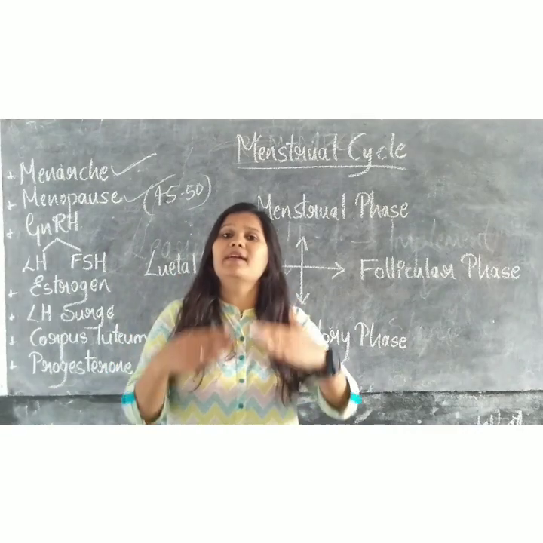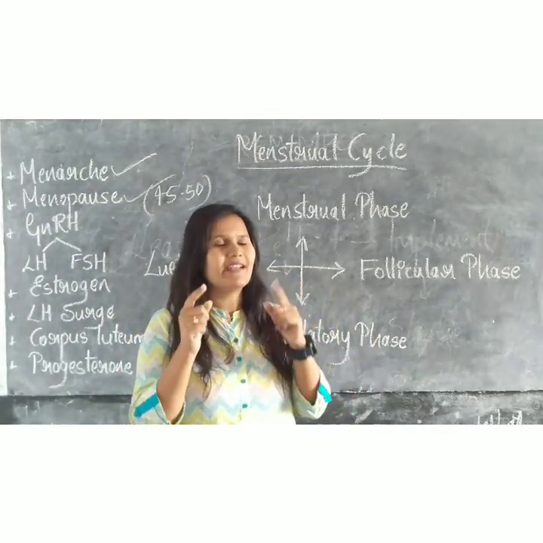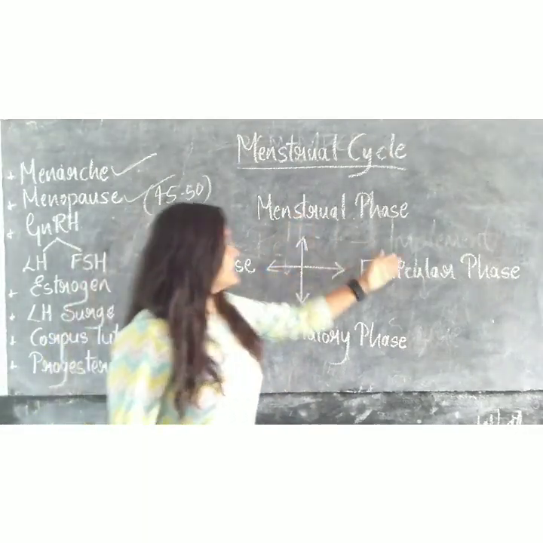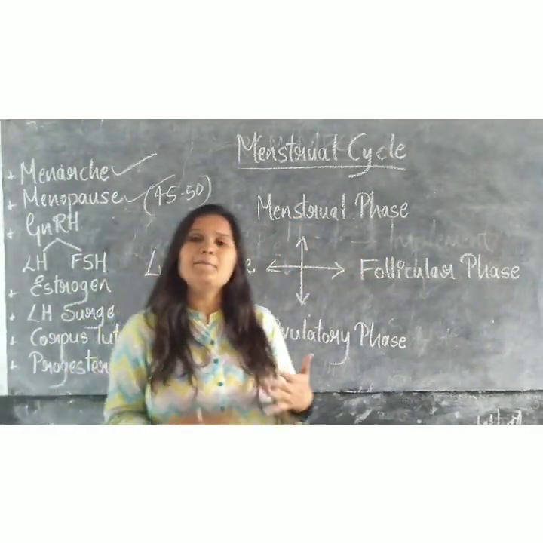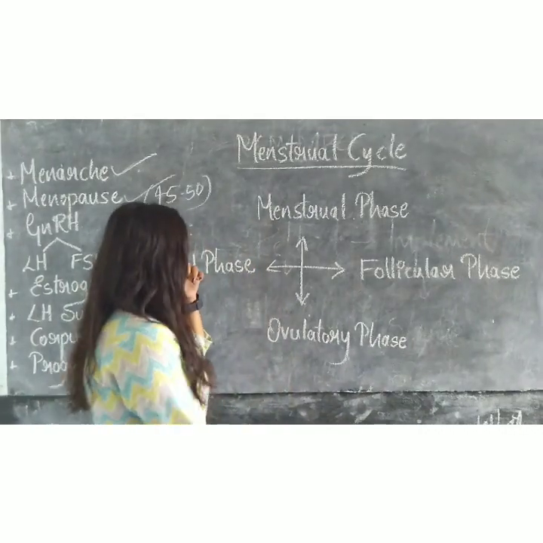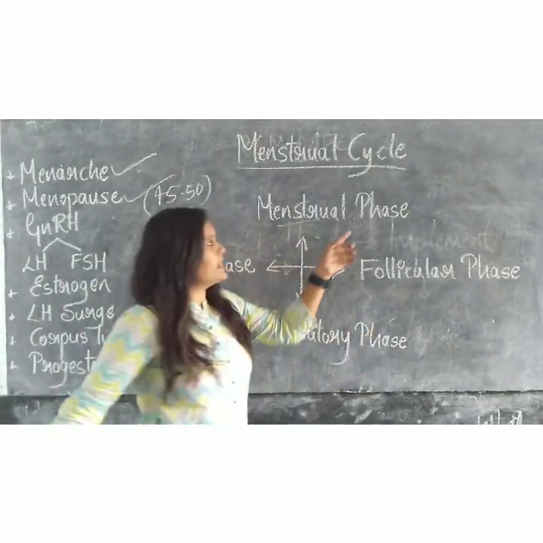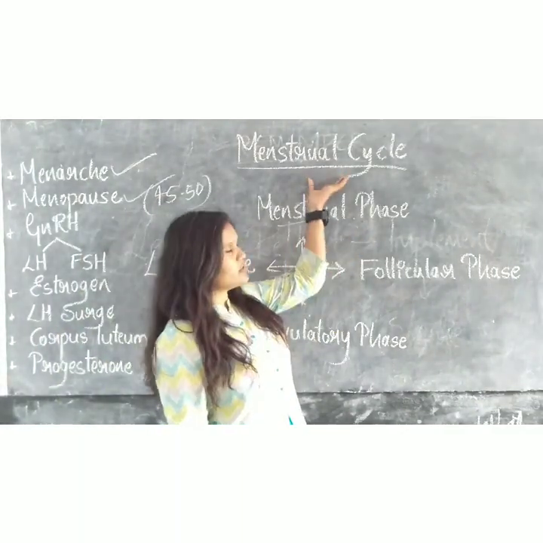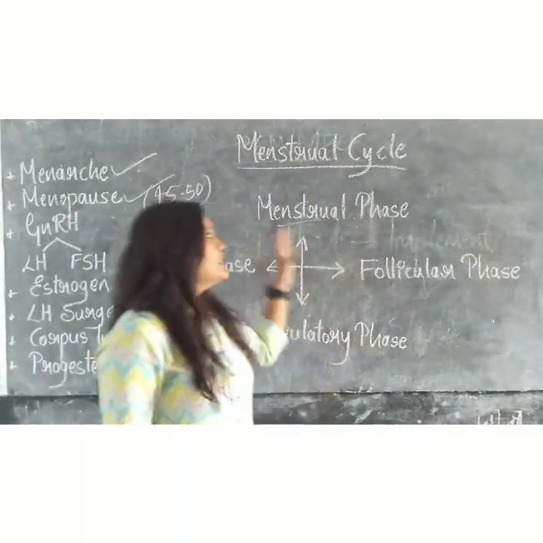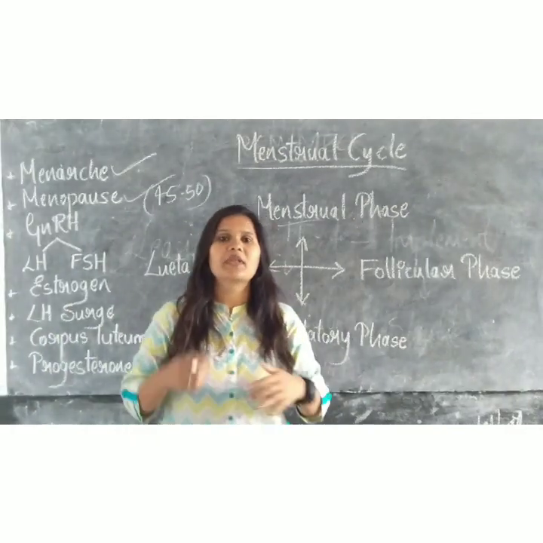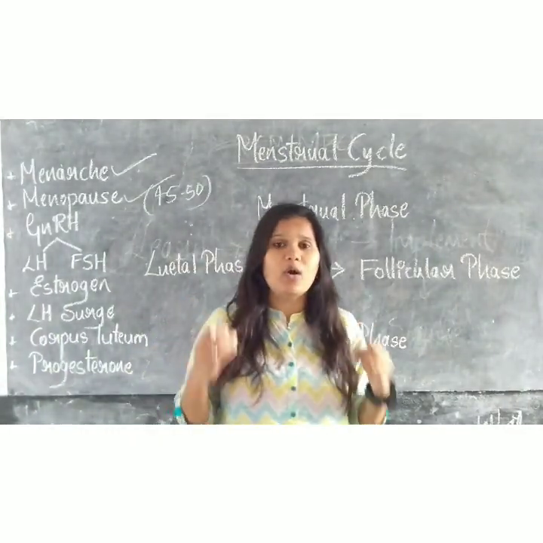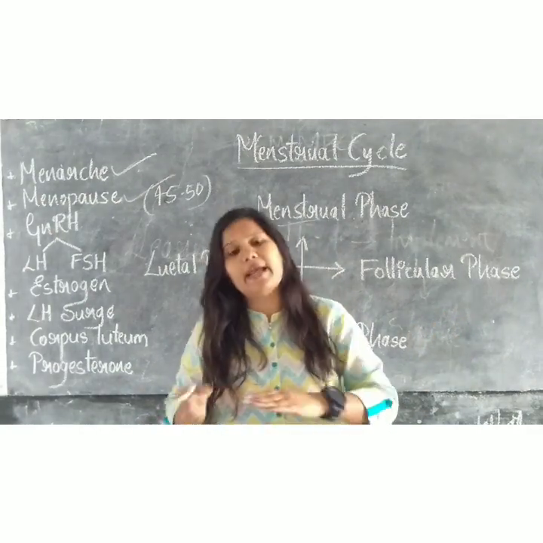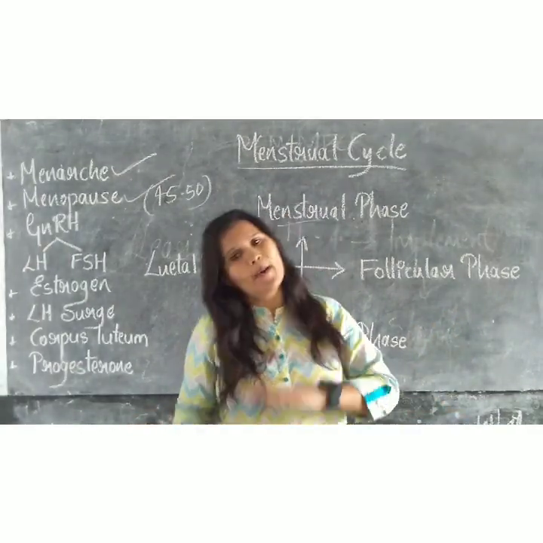This menstrual cycle, the word itself has a cycle, right? So it follows phases, which are mainly 4 phases. So let's study them one by one. In the menstrual cycle, the first phase is the menstrual phase. And one more thing, this menstrual cycle repeats at an interval of about 28 to 29 days, and it may vary from person to person.